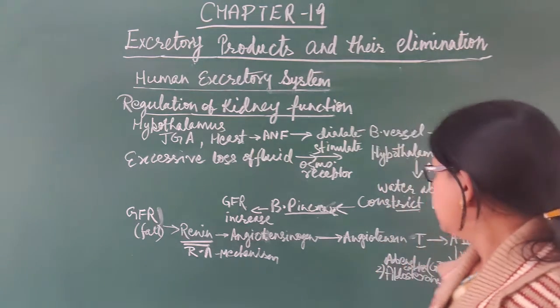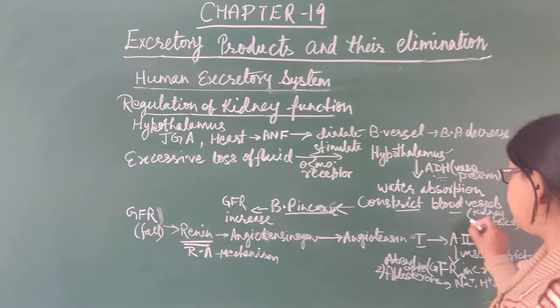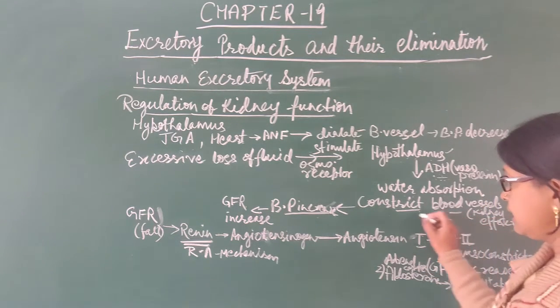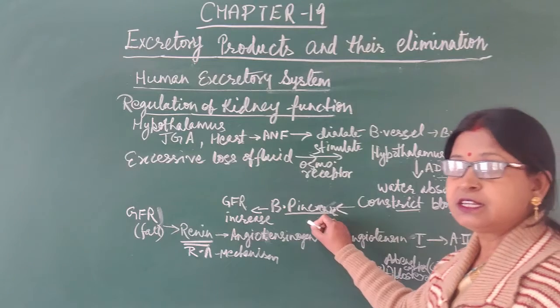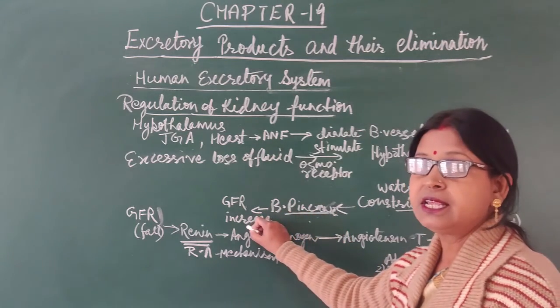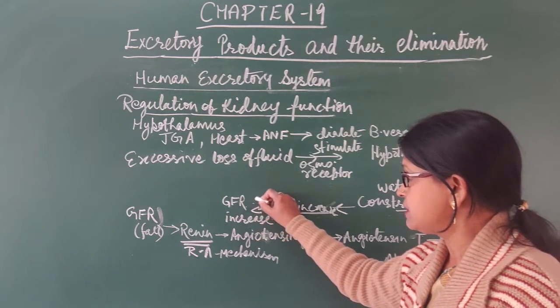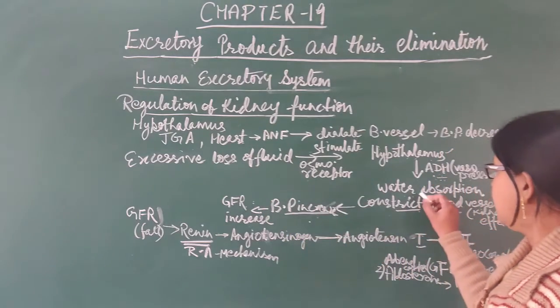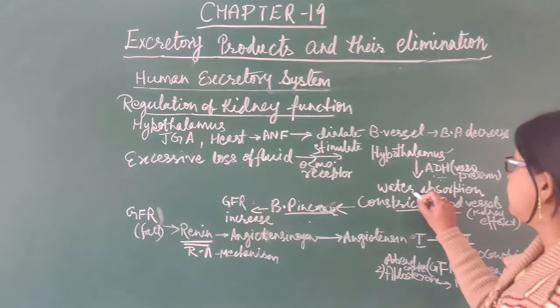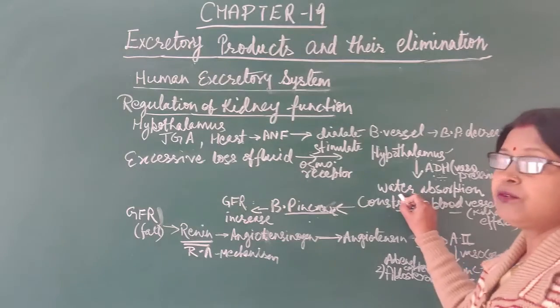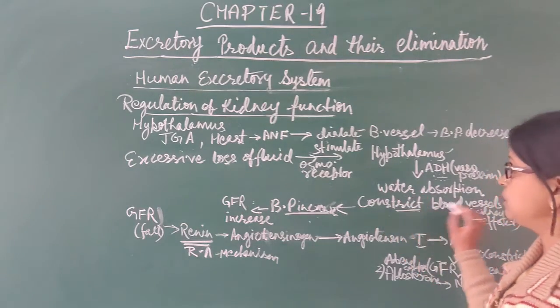This hormone results in constriction of blood vessels, which increases blood pressure and finally increases GFR, that is glomerular filtration rate. It also results in reabsorption of water from the kidney tubules.